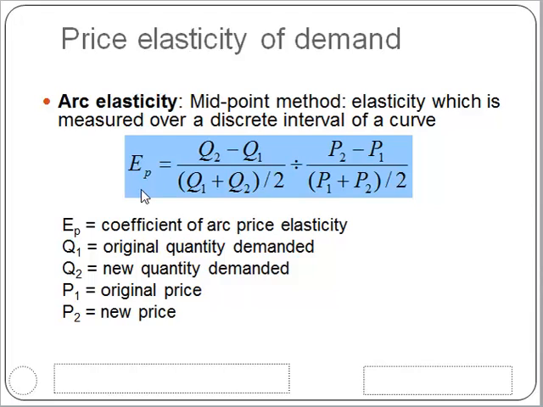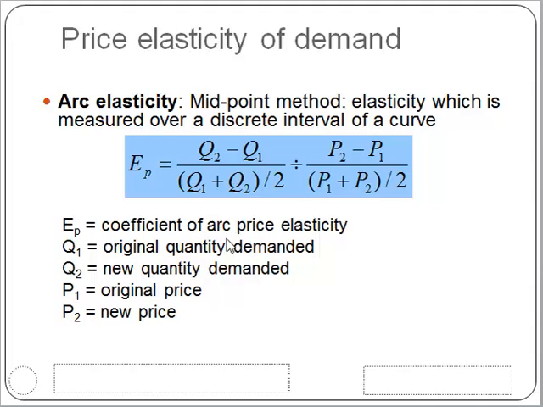Then the formula is Ep equals Q2 minus Q1 divided by the average of Q1 and Q2. Then we divide this result by price 2 minus price 1 divided by the average of the prices, that is price 1 plus price 2 divided by 2.